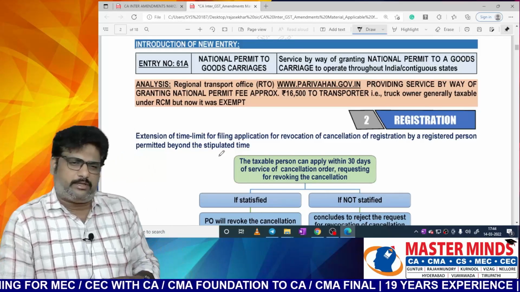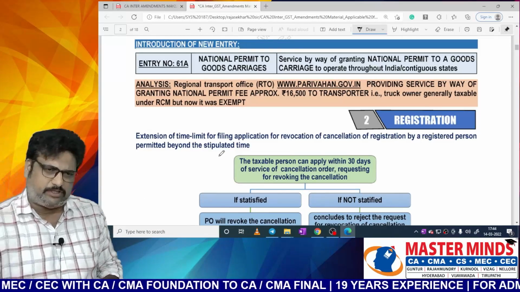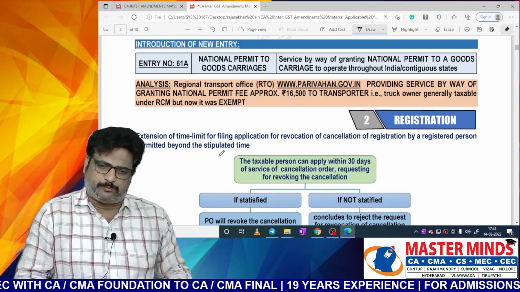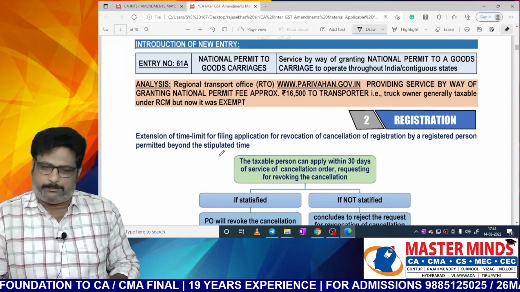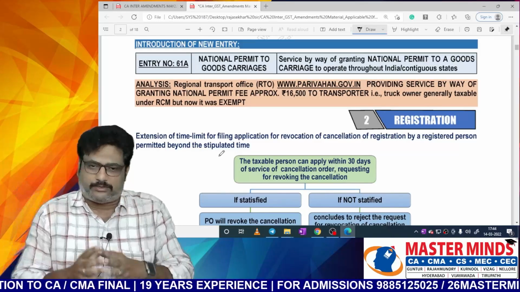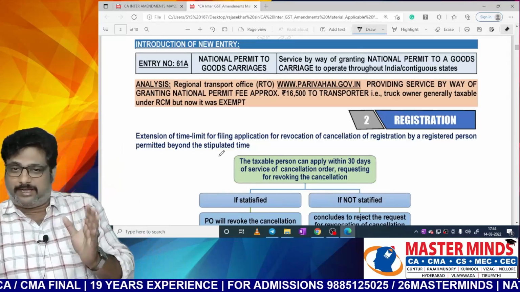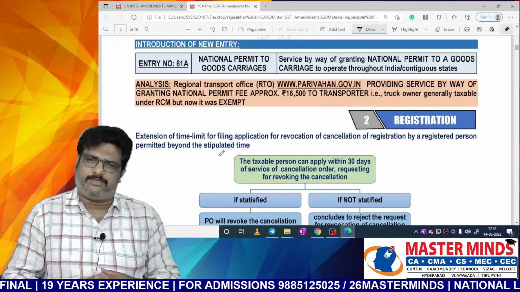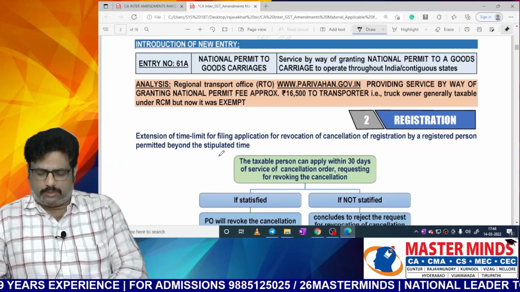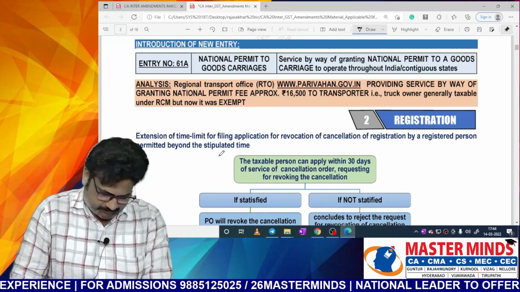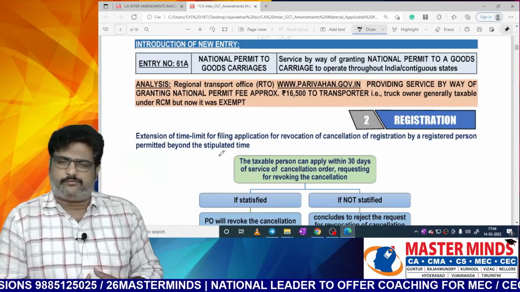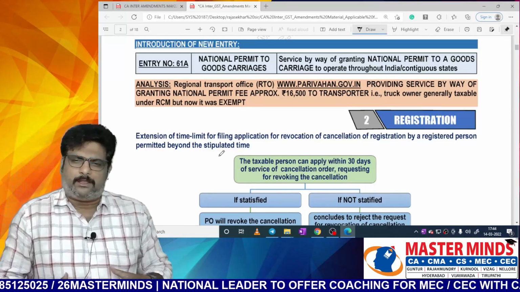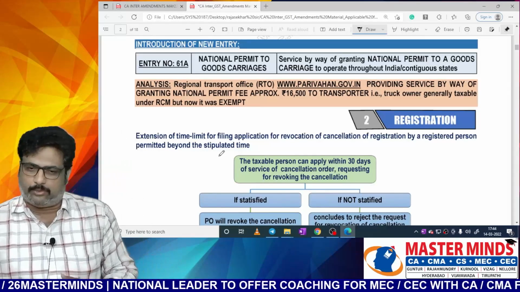Therefore, whatever national permit fee is collected by these regional transport offices, what is the position, ma'am? Previously, they were taxable under RCM. Already you know that, na? Section 9 subsection 3, RCM is there. There are two concepts, FCM and RCM. FCM means forward charge mechanism. RCM means reverse charge mechanism.